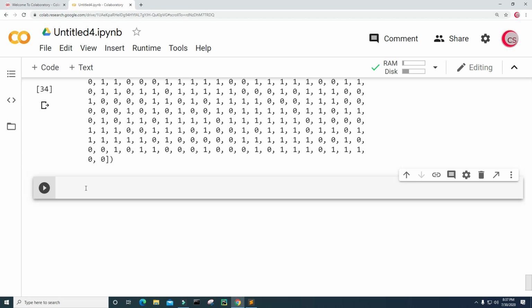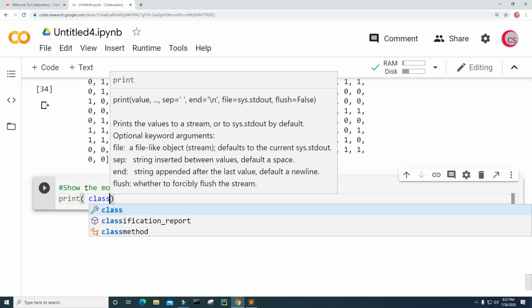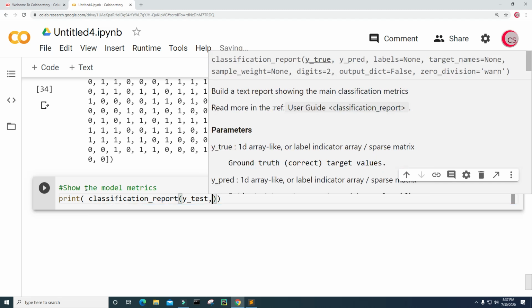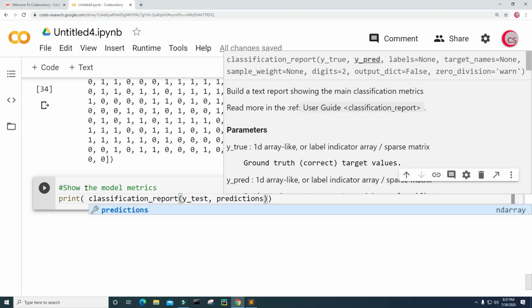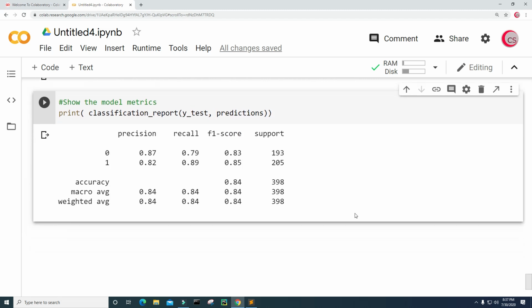So we're going to show the model metrics. So I'm just going to print classification_report, y_test, predictions, and let's go ahead and run this. Okay, so we can see that the model is about 84% accurate. So that's pretty cool. Not bad at all.